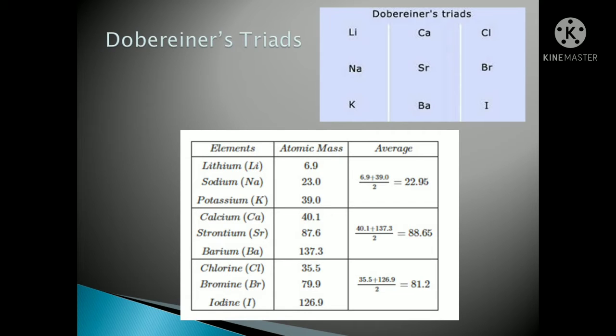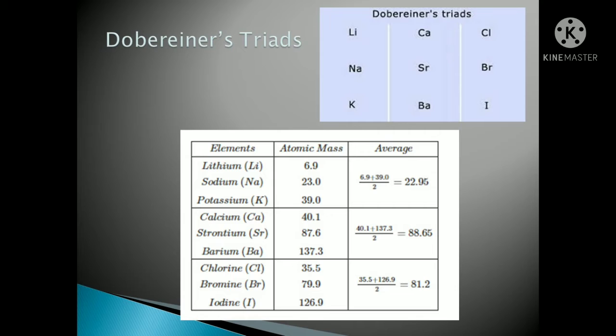Here Dobereiner has listed the first 3 triads. First it was lithium, sodium and potassium, then calcium, strontium and barium, then chlorine, bromine and iodine. For lithium he has taken atomic mass 6.9, sodium 23.0, potassium 39.0.